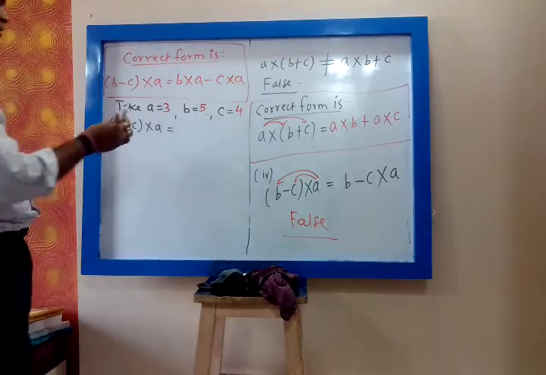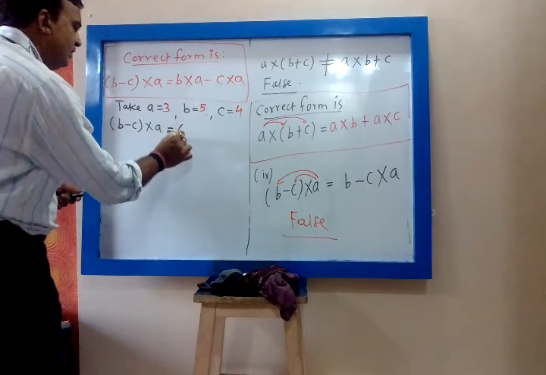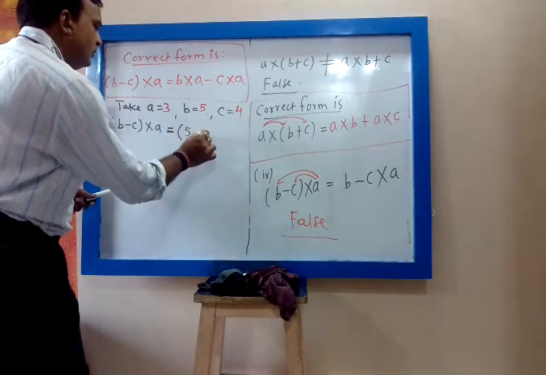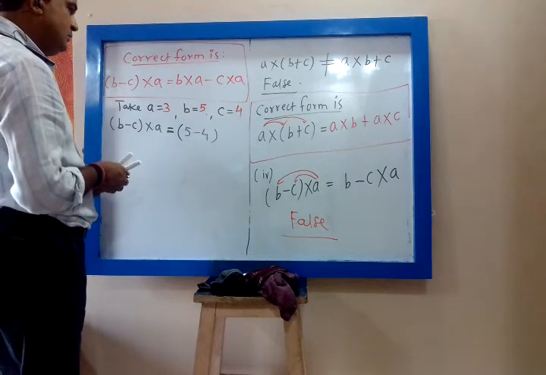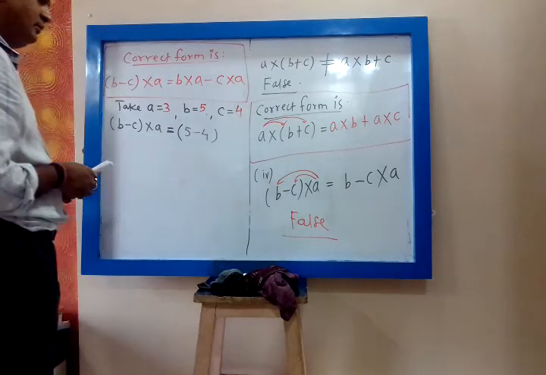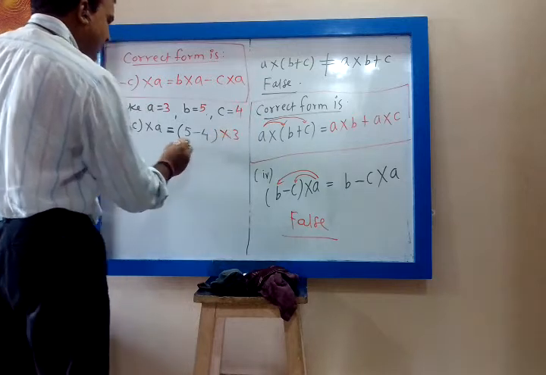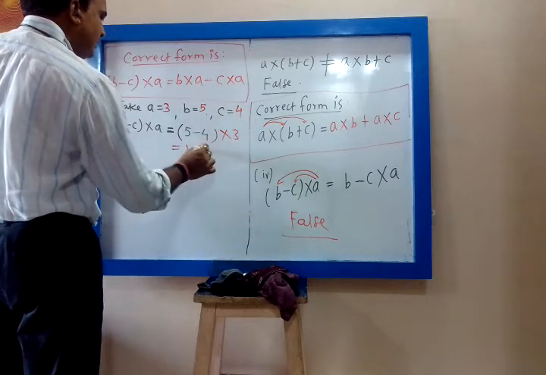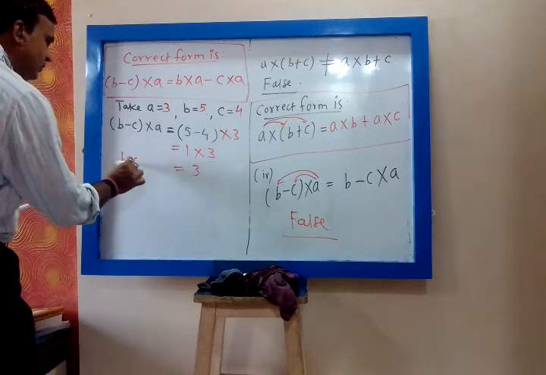B is 5, so 5 minus 4 into 3. That is 1 into 3. Answer is 3. So (B minus C) into A is 3.